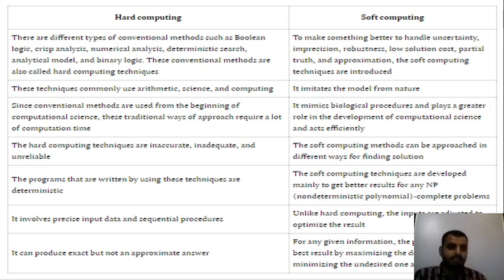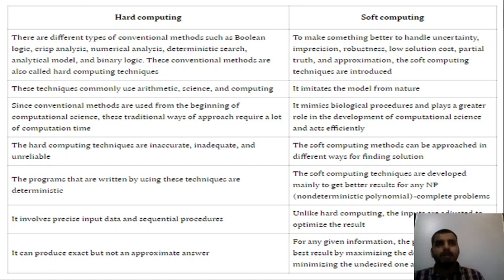So what is the next thing it says? Hard computing involves precise input data and sequential procedures. Soft computing says, unlike hard computing, the inputs are adjusted to optimize the results. The last point says hard computing can produce exact but not approximate answers. And soft computing says for any given information, the process can give the best result by maximizing the desired benefit and minimizing the undesired one at a low cost solution. So this is a major difference between hard computing and soft computing.